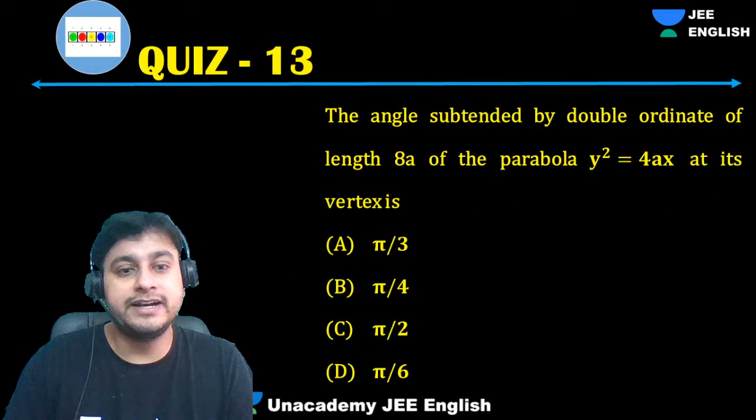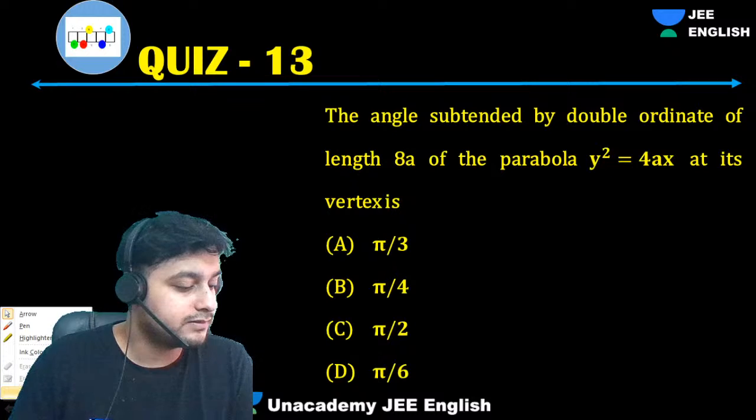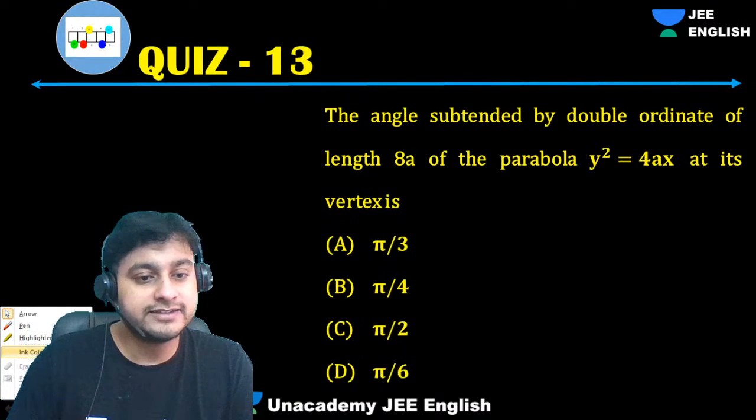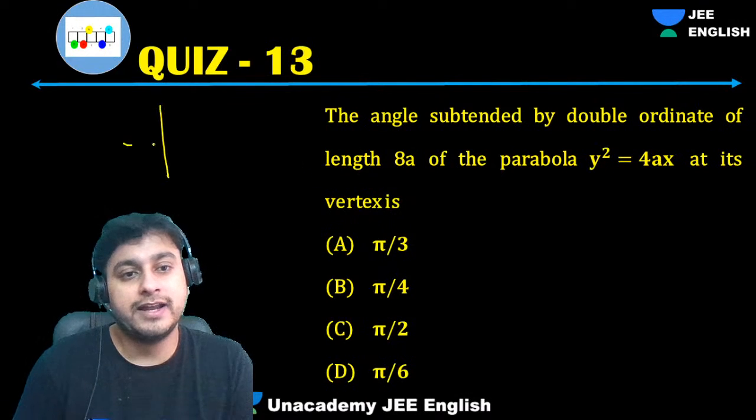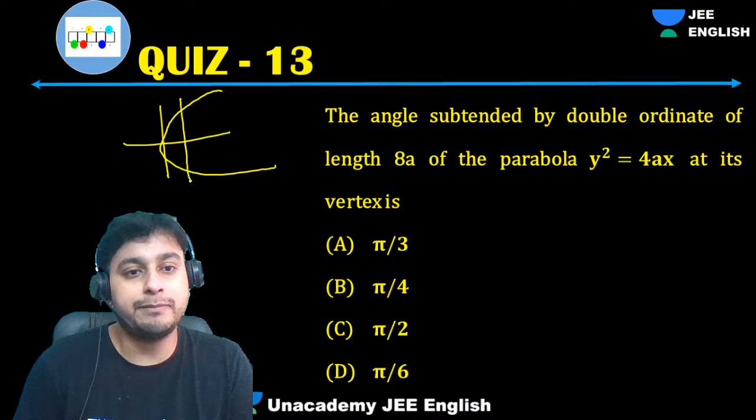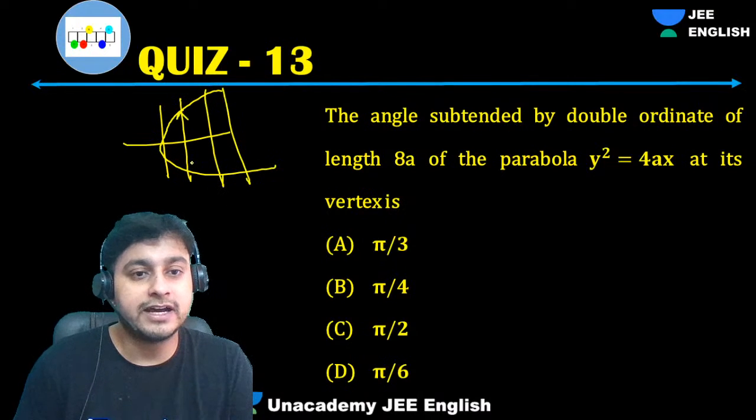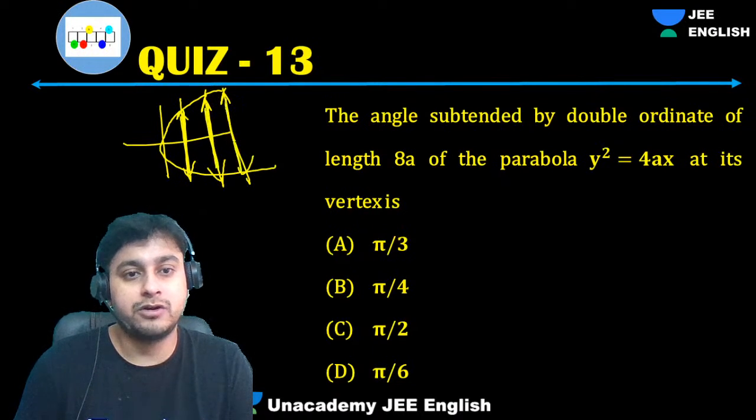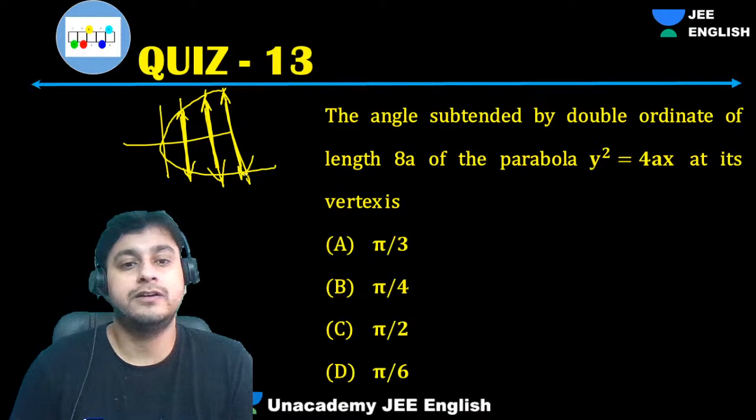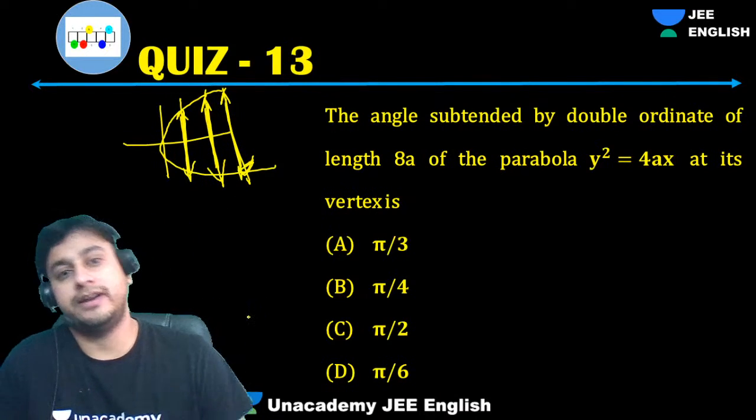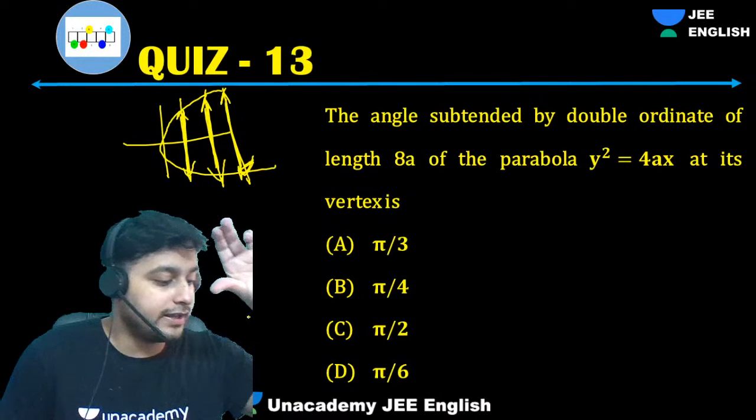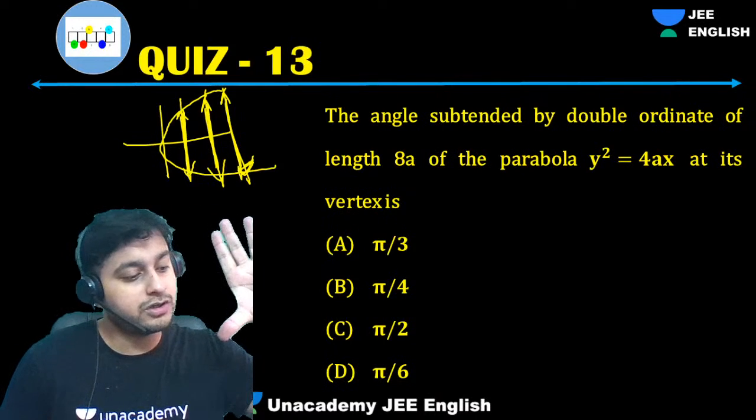The angle subtended by double ordinate. So guys, double ordinate means anywhere it is cutting. It might not be passing through focus. These lengths are called double ordinate. Ordinate means y, and double ordinate means 2 times y.